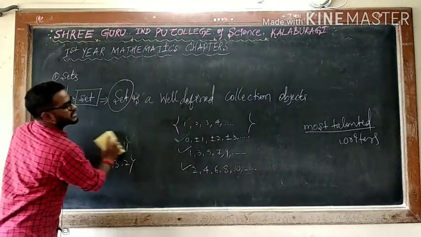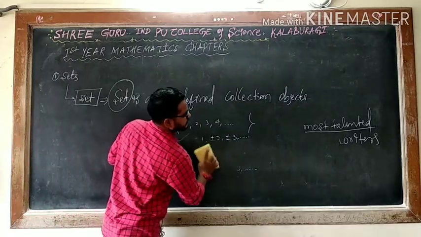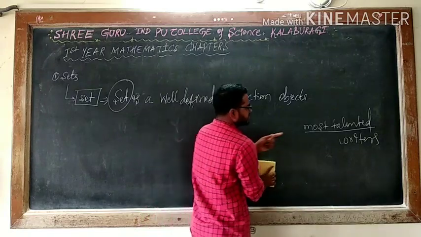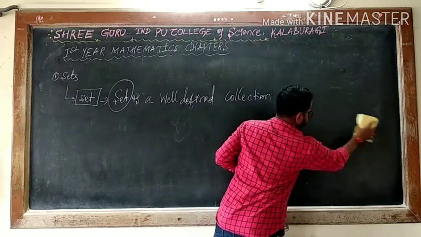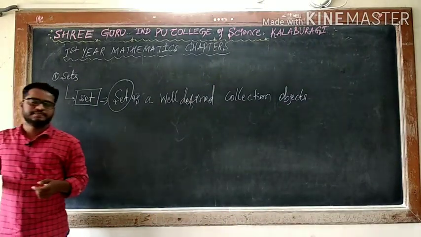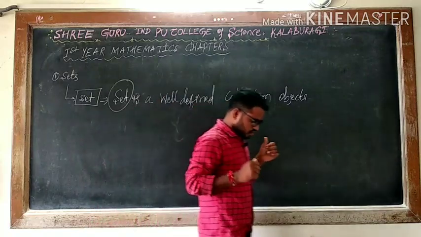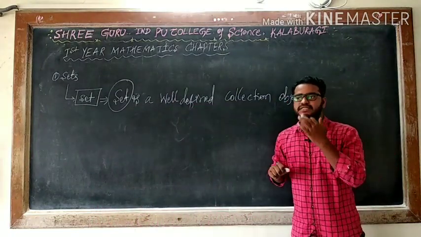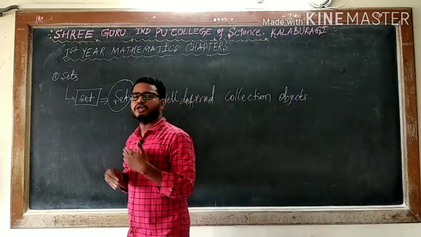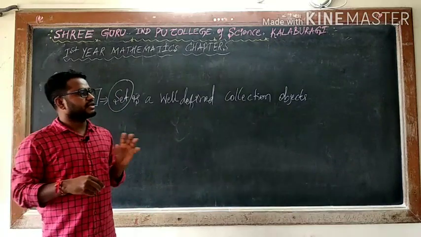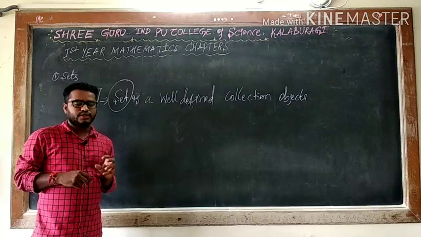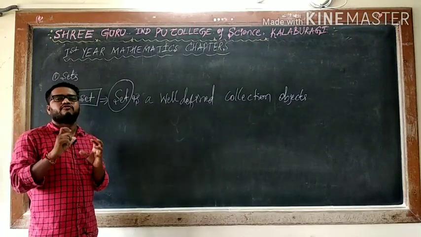So the most talented writers is not a well-defined collection. This type of thing is not a set. Or take the most dangerous animals in the world. Again it is a problem: most dangerous. Dangerous is not common for all the animals; some variation will be there from one animal to another. For that reason, that word does not satisfy a well-defined collection. For that reason, you check whether the given statement is well defined or not.